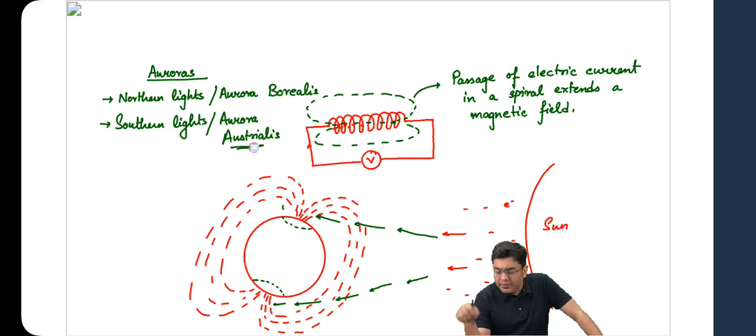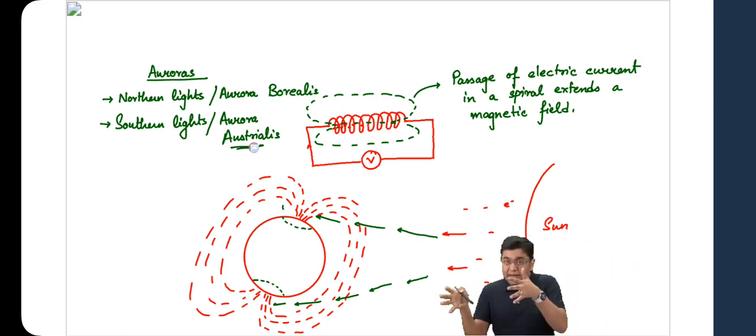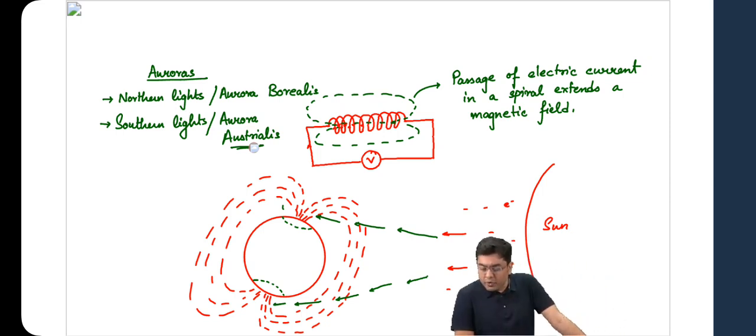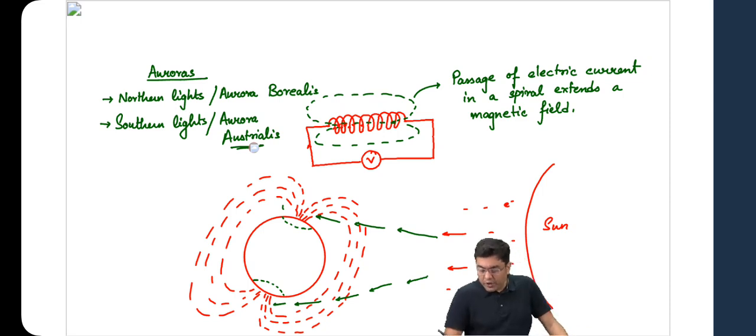And Seema, if the outer core has iron in the whole section, then why does the magnetic pole shift? Because in certain areas you have a greater density, in certain areas you have less density. So as that greater density region shifts, the magnetic pole also shifts. In lithosphere, which is the outermost crust or uppermost mantle, the crust plus the uppermost solid portion of mantle taken together, Sushmit, that is lithosphere. Why can't rotation of solid mantle and inner core do it? Because you need the movement of the charged particles in a circular manner to extend that magnetic field.